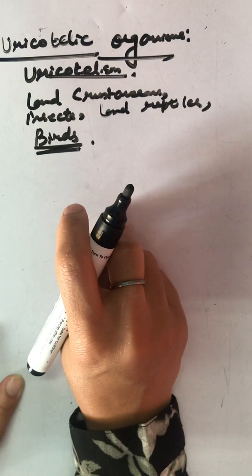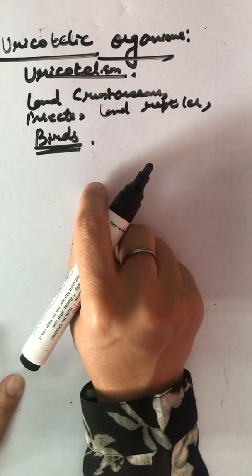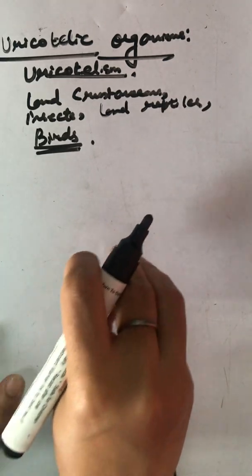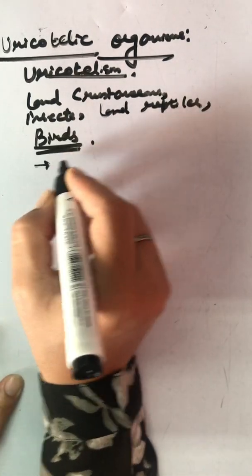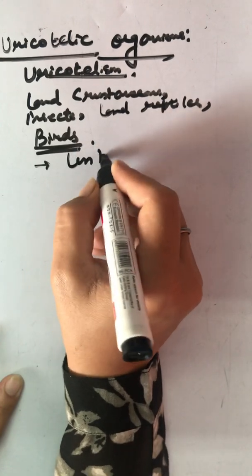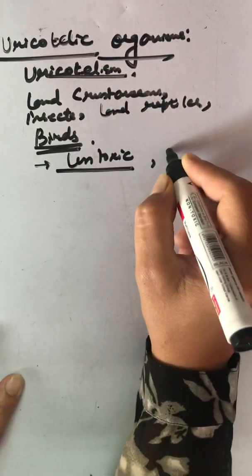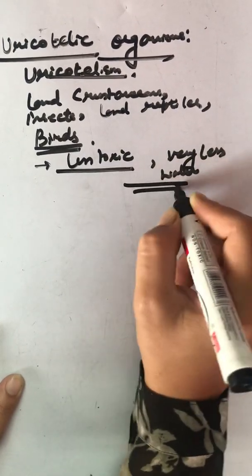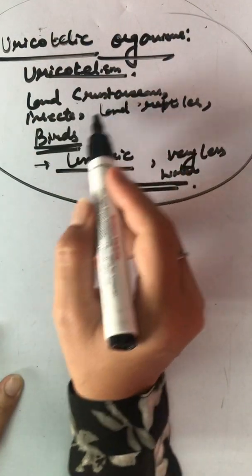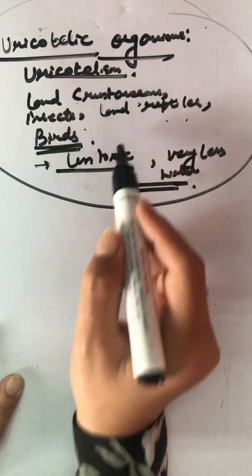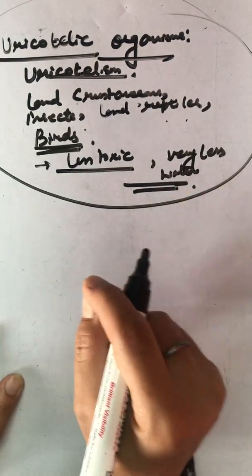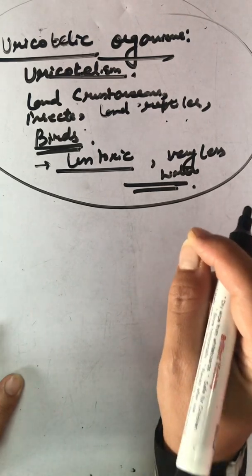In this category, the uric acid which is excreted from their body is formed by the breakdown of nucleic acids, and this is less toxic, but it requires very little water for its removal. It is mainly released by land crustaceans, insects, land reptiles and birds, because it can be easily excreted along with a very minimal amount of water from the body.